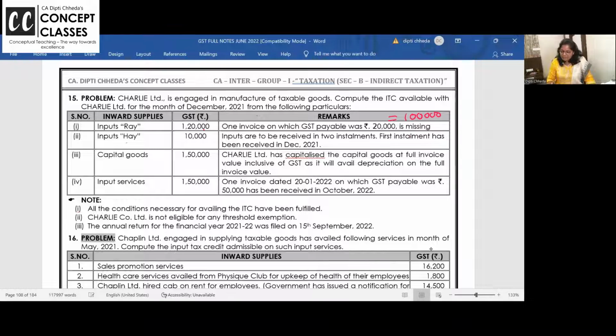Inputs are to be received in 2 installments and only first installment is received. No. Reasoning you have to write. Capital goods has been capitalized at full value inclusive of GST. तो नहीं मिलेगा. If capital goods are capitalized, नहीं मिलेगा. Input service. One invoice dated 20th of January on which GST was payable 50,000 has been received in October 2022.